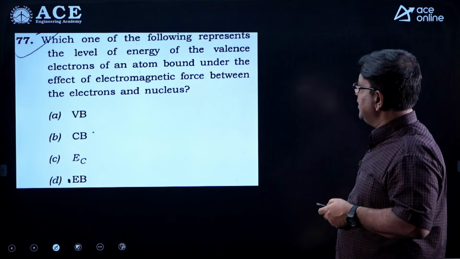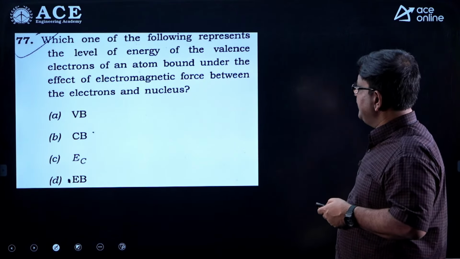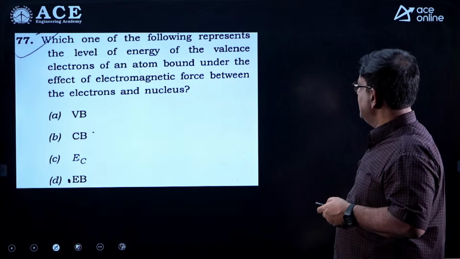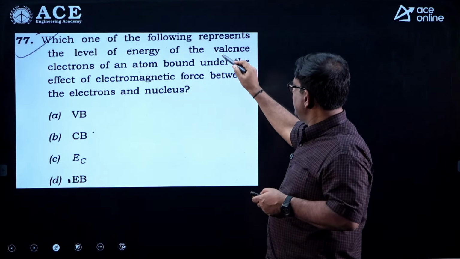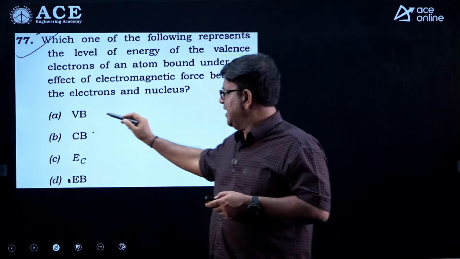Which one of the following represents the level of energy of the valence electrons of an atom bound under the effect of electromagnetic force? The word valence itself tells that it should be valence band.